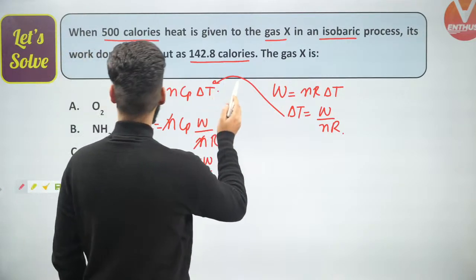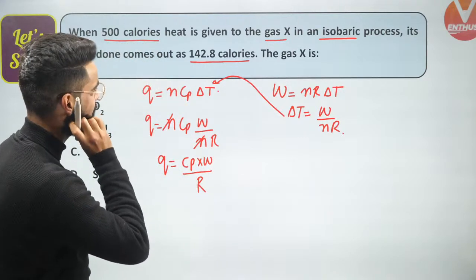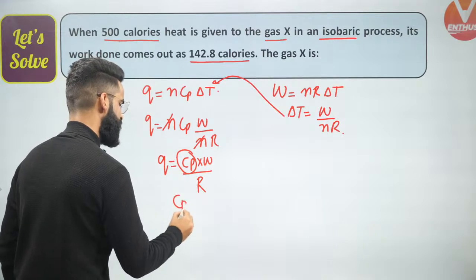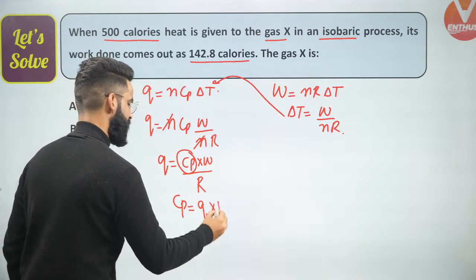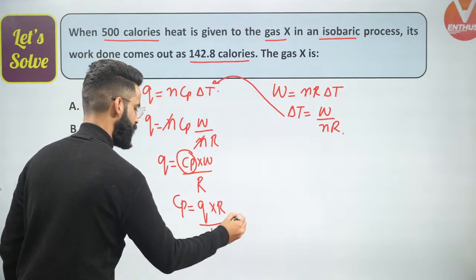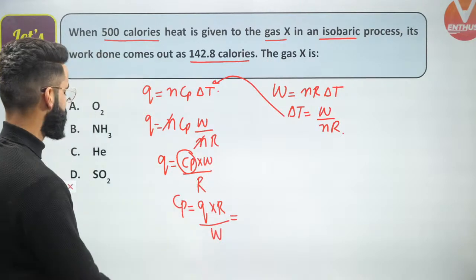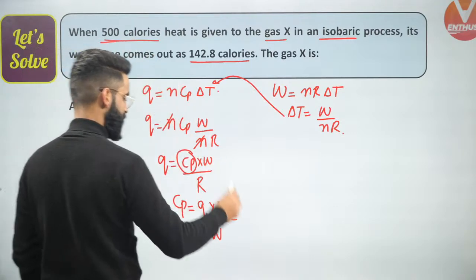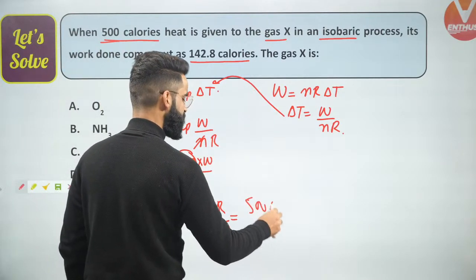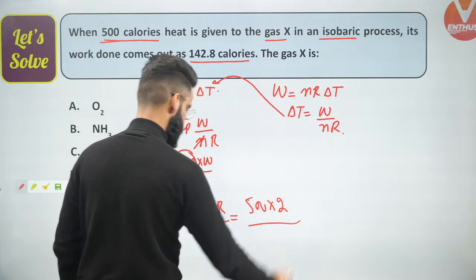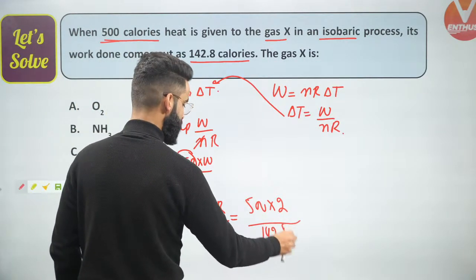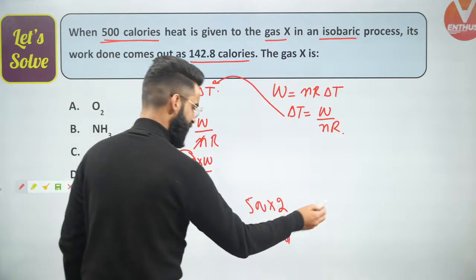What are we supposed to calculate? The gas X will be. Let's get to know the value of Cp from here. Can I say Cp value right here will be Q multiplied by R divided by W? Yes. Q is given to us as 500 calories, right? R value I'll be taking as 2 calories per Kelvin per mole, divided by W, which is given to me as 142.8. So from here you'll be getting the value of Cp.